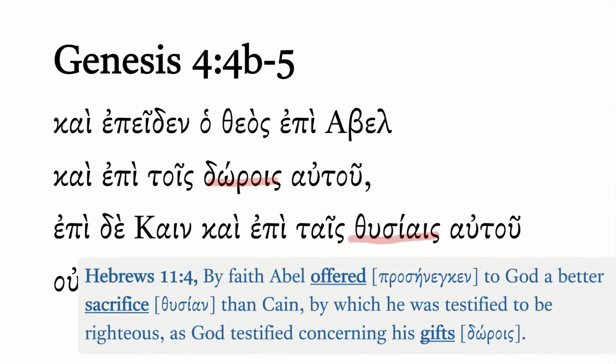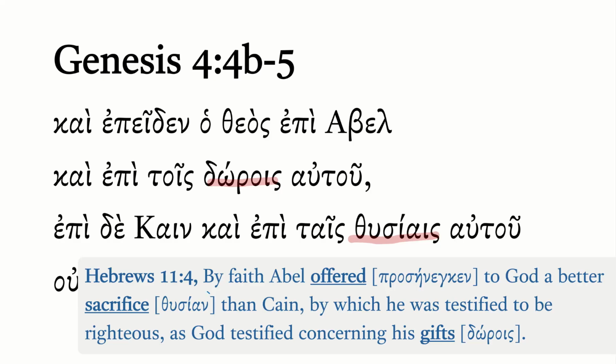Now, going a little bit further into the Bible, of course, Hebrews 11 makes a very, very important contribution to this whole scene and how the author here is unpacking what's really going on. And so in the famous Hebrews 11 Hall of Faith, we read this: "By faith, Abel offered to God a better sacrifice than Cain, by which he was testified to be righteous, as God testified concerning his gifts." And even though the author here isn't directly citing with some sort of introductory formula any of these verses, it's very clear that he's drawing on precisely this scene.